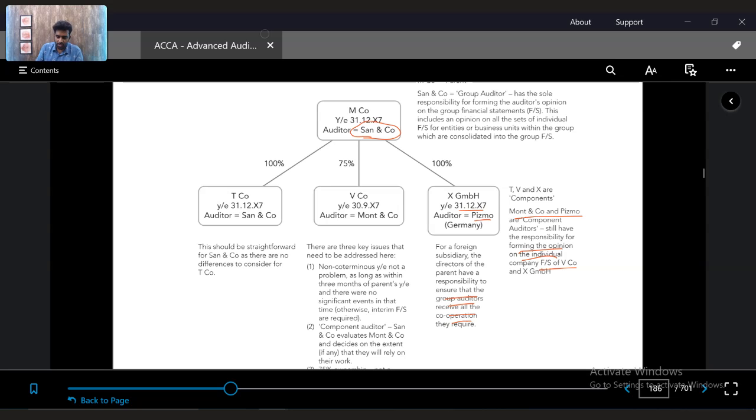There could be issues. Foreign currency, different component auditor, there would be communication issues, or there could be issues relating to the foreign currency transactions. If the year end of the subsidiary is different to the parent, then for the difference of period, we need interim financial statements of the subsidiary. That also needs to be taken into consideration.